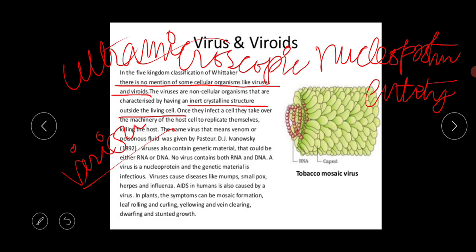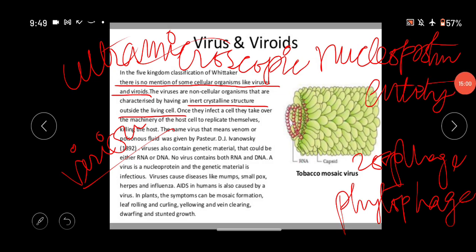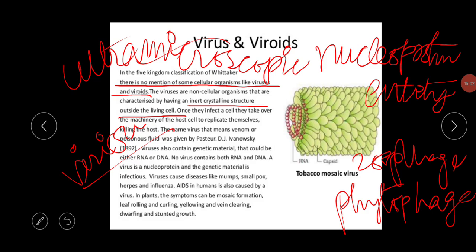On the basis of the host, a virus is called a zoophage. What is the meaning of zoophage? Zoophage means the animal virus. Phytophage means the plant virus. Next is the bacteriophage. Bacteriophage means the bacterial virus. Mycophage, fungal virus; phycophage, algal virus; cyanophage, blue-green algae virus.